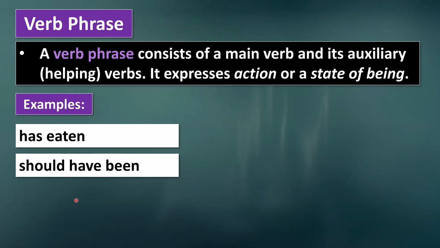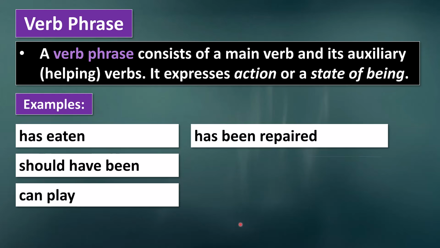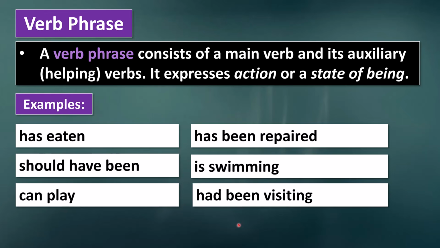Here's another example. Should have been. Can play. Has been repaired. Is swimming. Had been visiting. Can play is a verb phrase which contains the modal verb can plus the main verb play. So a verb phrase can be any combination of a modal verb, a main verb, and any auxiliary verbs.